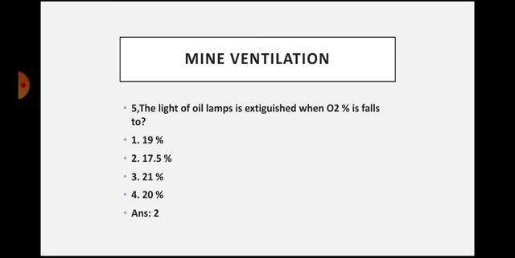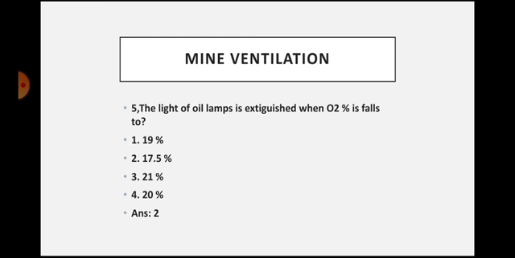If we consider the first option here, if there is 19%, then the light of the flame safety lamp will still be glowing and may not be extinguished. Oil lamps are nothing but flame safety lamps which we use in underground coal mines. If the oxygen percentage continues to fall further, then when it reaches 17.5%, the flame safety lamp will be completely extinguished.